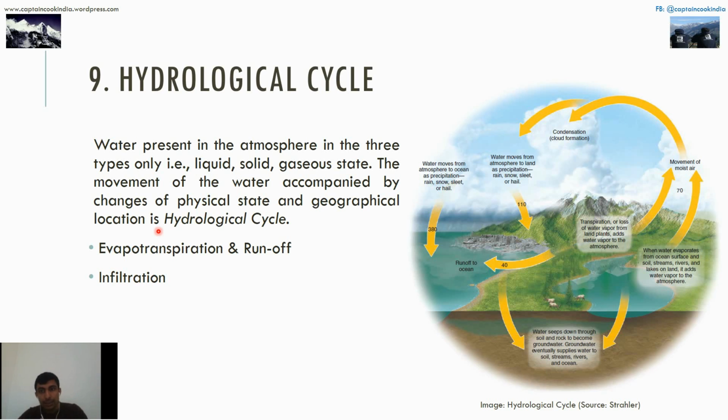Guys, I've told you that these topics are usually PhD topics, because they are so broad and have such big concepts. So read about it. Evapotranspiration is basically transpiration along with movement from land to the atmosphere. Runoff is when water cannot be held by a particular ground, soil, or upper layer of the soil. It basically runs off. That's called runoff.